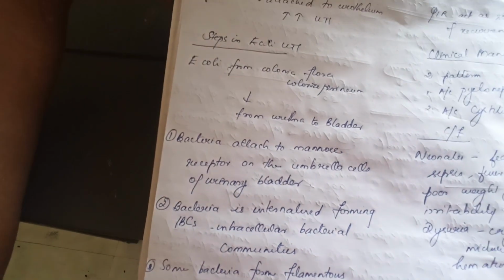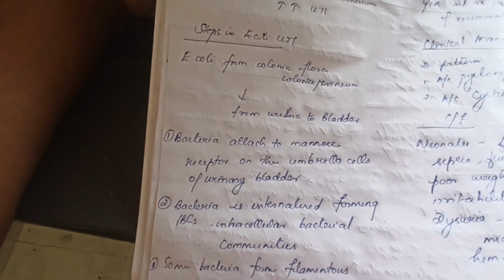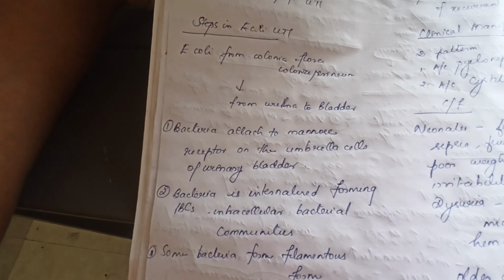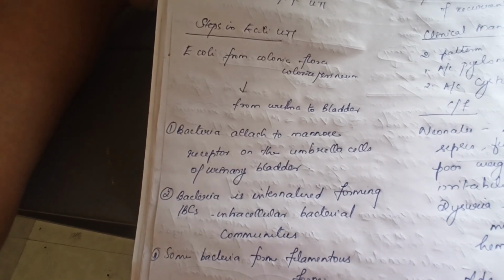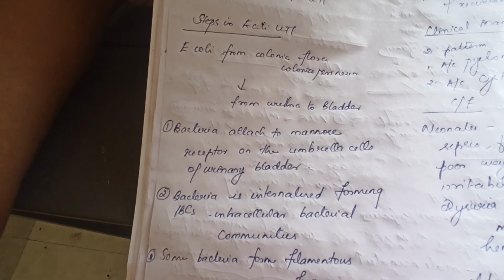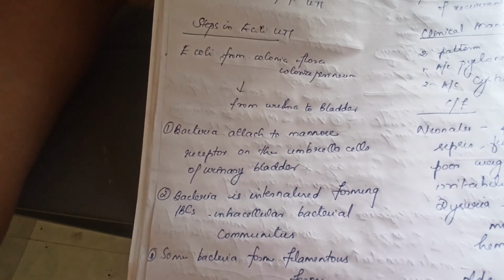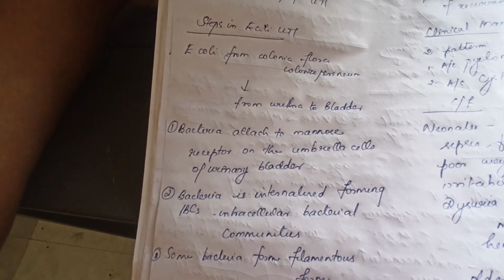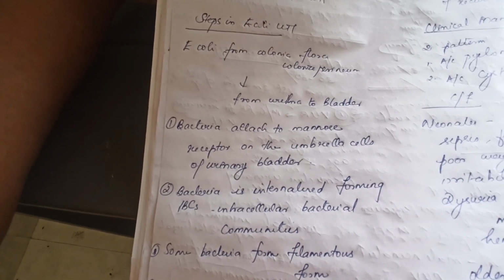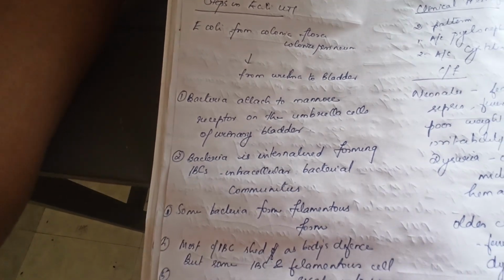Next are the steps in E. coli UTI. E. coli from the colonic flora will colonize the perineum and will move to the urethra, to the urinary tract and to the bladder. And the steps are, in step 1, the bacteria attach to mannose receptors on the umbrella cells of the urinary bladder. This bacteria is internalized, forming intracellular bacterial communities.